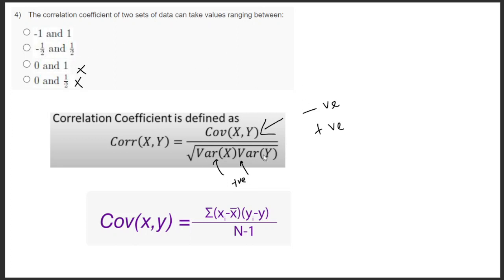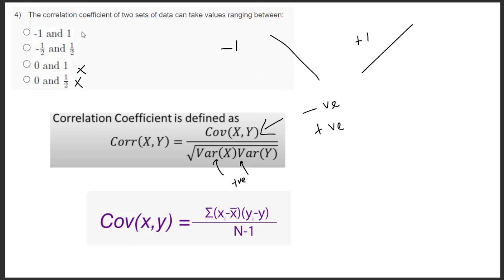As we have discussed, the range can go from minus 1 to plus 1, because minus 1 represents completely linear in negative, and plus 1 corresponds to completely linear with a positive slope.